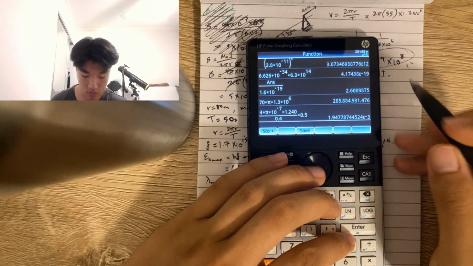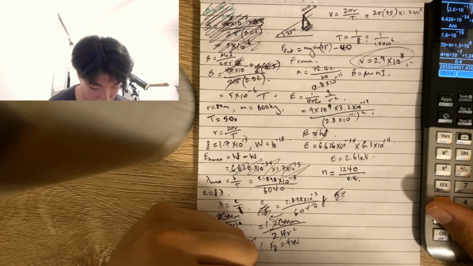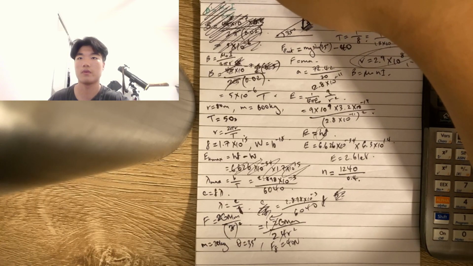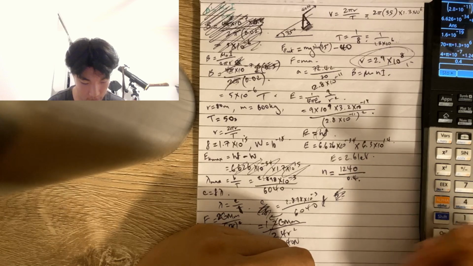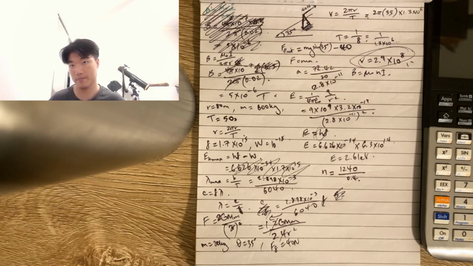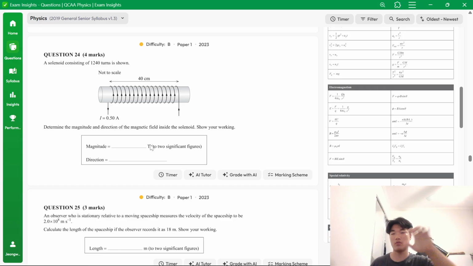So, okay. 1.9 times 10 to the negative 3. Okay, so that's the magnitude of the magnetic field. Direction. Okay, we're using our right hand rule again. So since on the diagram, the current first goes up on the right side.